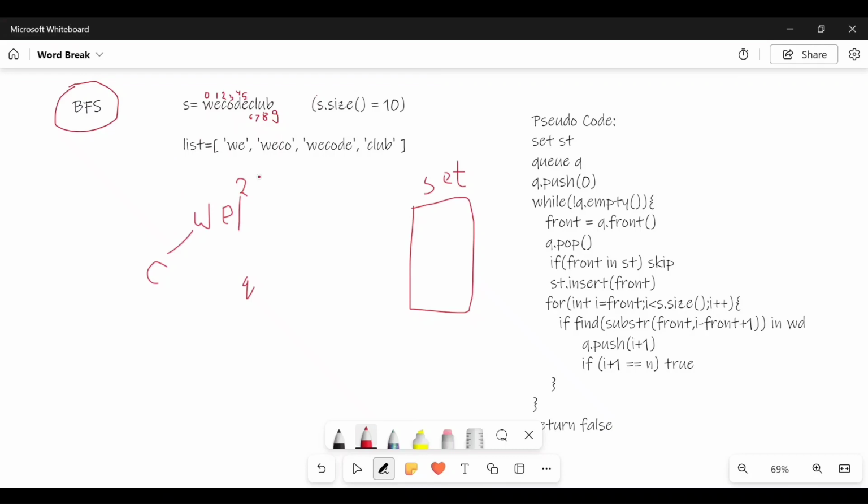So you store this index 2 in my queue and I will explore it later on, but now I will first explore this whole string.